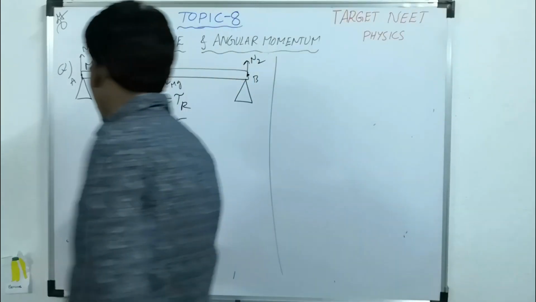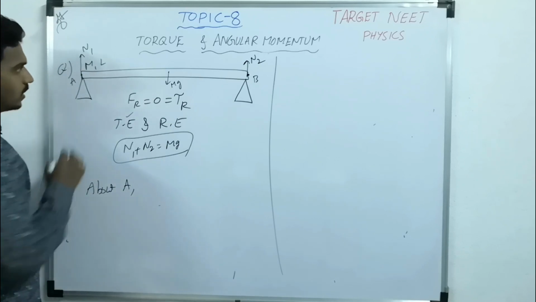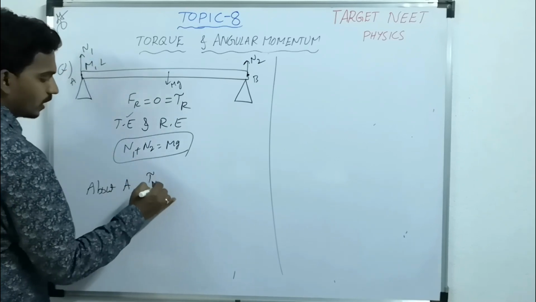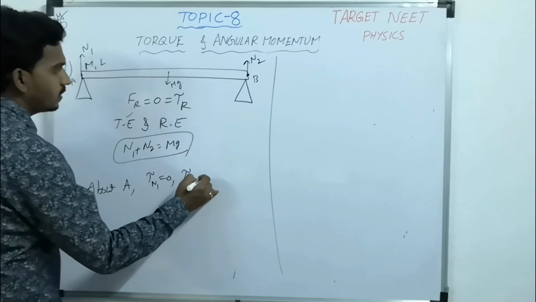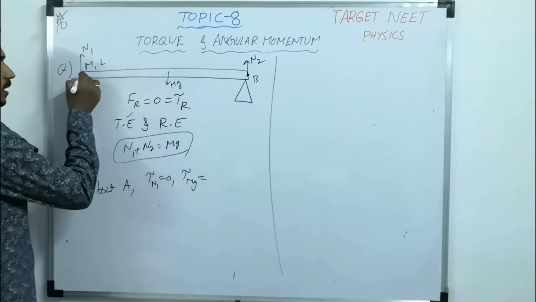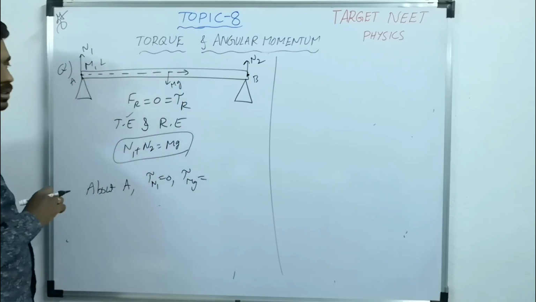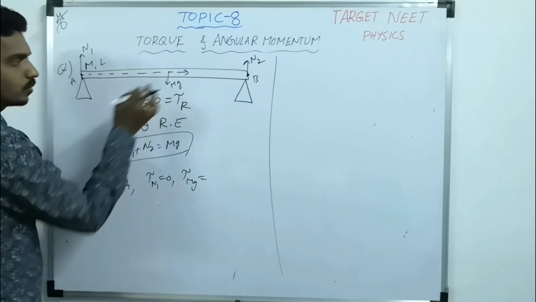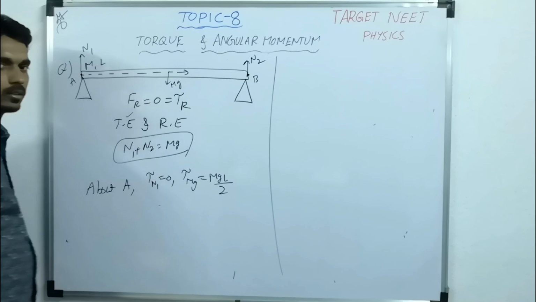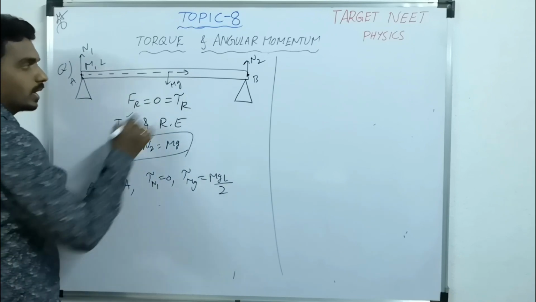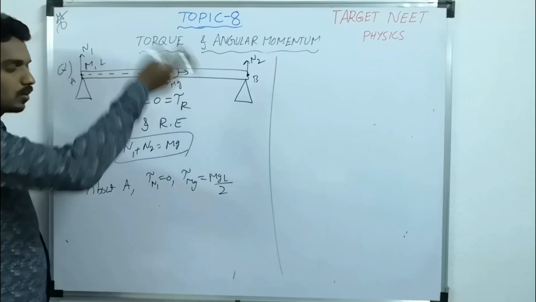Let's take first about A. About this point, the torque due to N1 is 0, and the torque due to mg: this is the reference point, this is the r bar. What is the distance? Midpoint, L by 2. What is the force? mg. So mg L by 2, r perpendicular into force. But what is the direction? Clockwise.